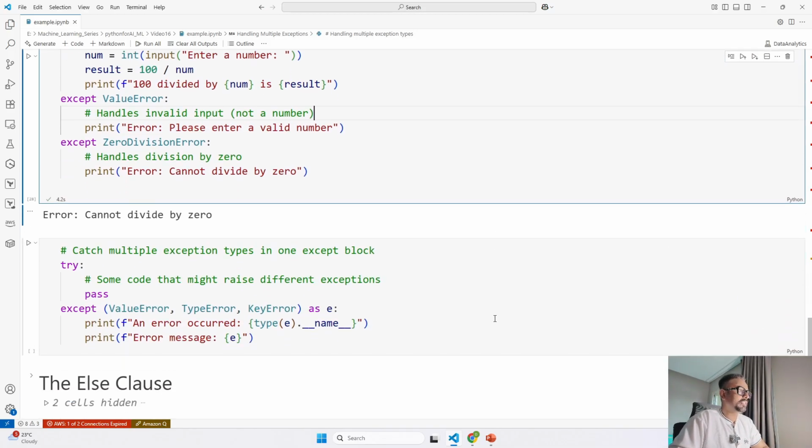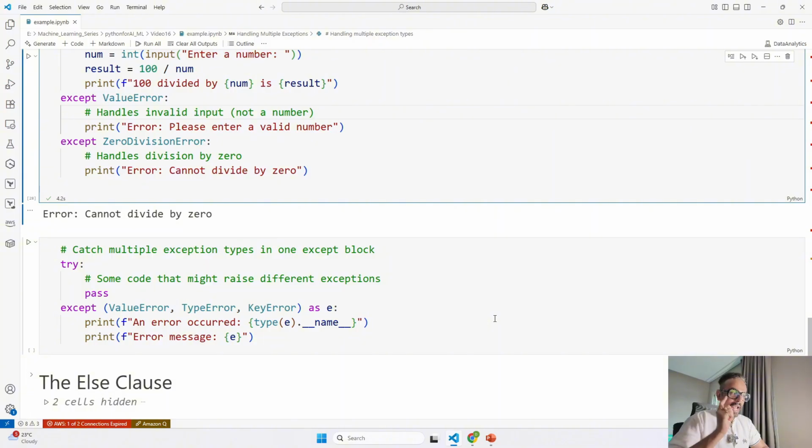Now let's see another example. I was mentioning the as keyword. In this example, we show another way to handle multiple exceptions. Instead of writing separate except blocks as in the last example, we can group them in one block using parentheses. For example, some code might raise a ValueError, a TypeError, or a KeyError.